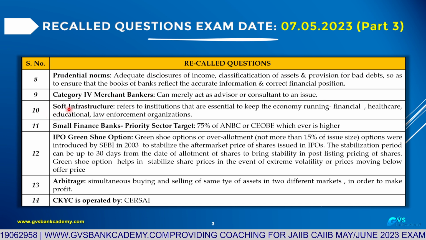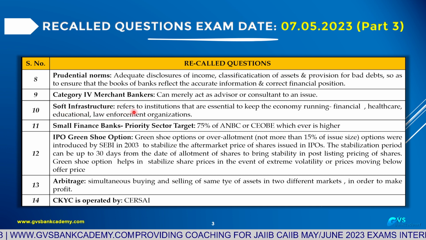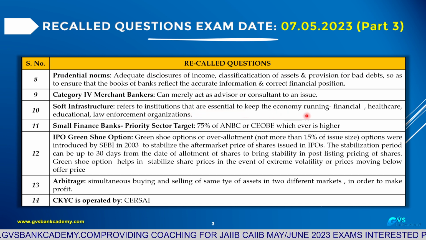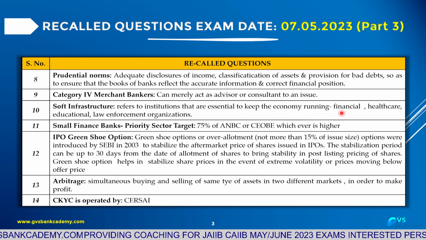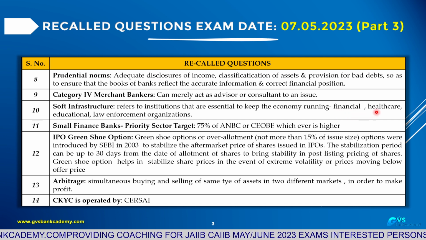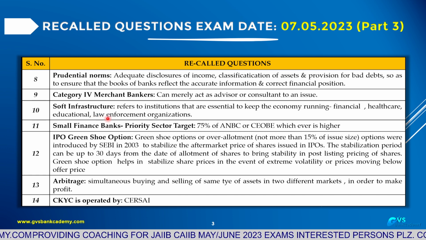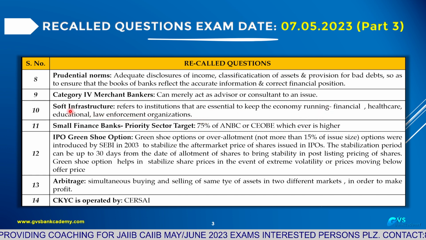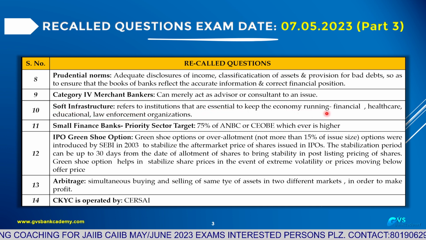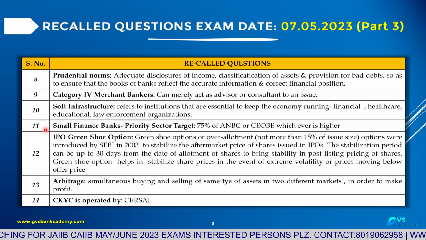Question number 10: soft infrastructure. Soft infrastructure refers to institutions that are essential to keep the economy running: financial institutions, healthcare institutions, educational institutions, law enforcement organizations. These are all called soft infrastructure.